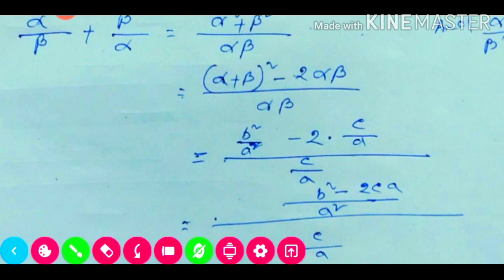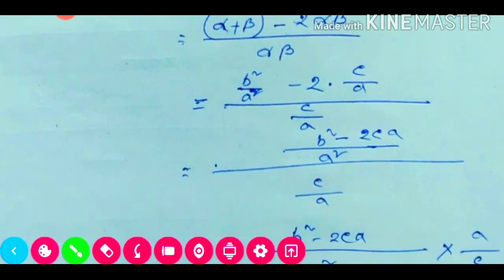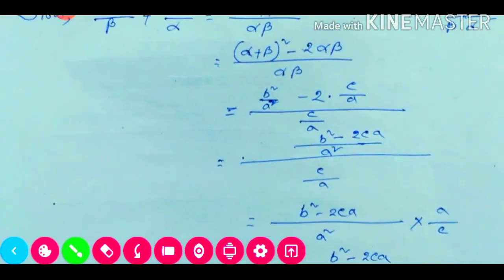Now we'll take the numerator's LCM. The LCM will be s square. See here, the LCM we got is s square. So if we take the LCM as s square, our numerator will be b square minus 2ac, or ca, anything you write.